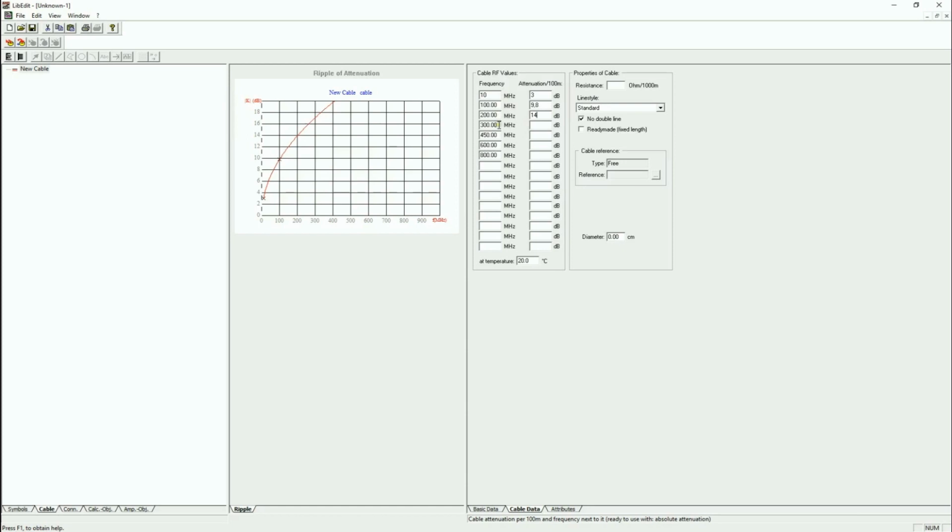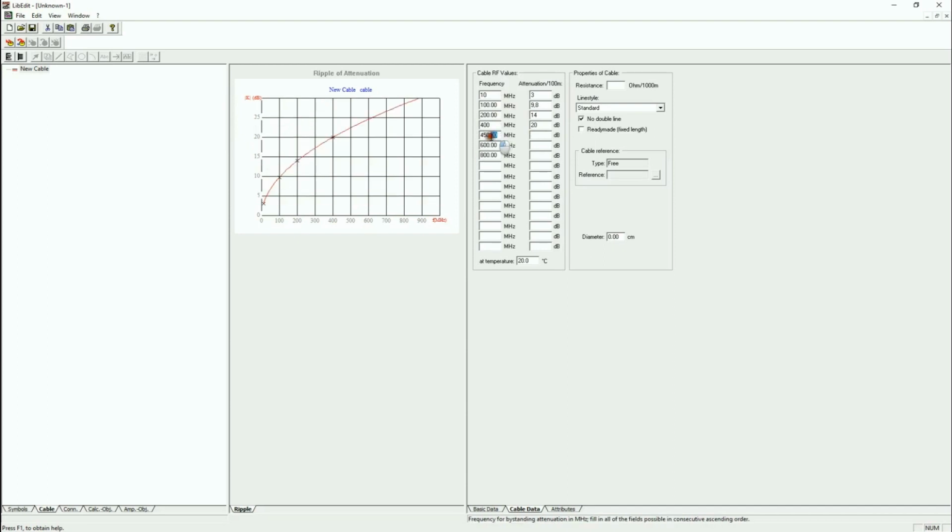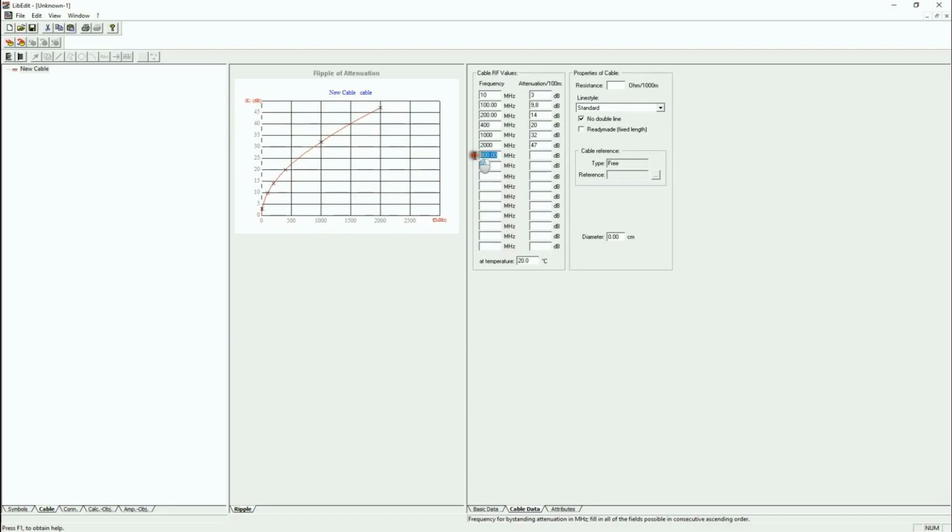At 400 megahertz, it is 20. At 1 gigahertz, so 1000 megahertz, it is 32. 2000 megahertz is 47, and 3000 megahertz, it is 60.